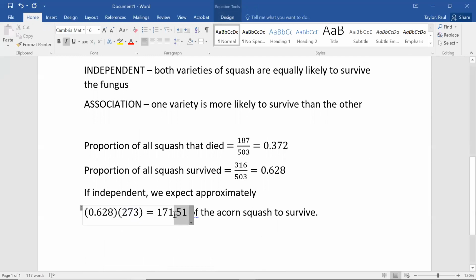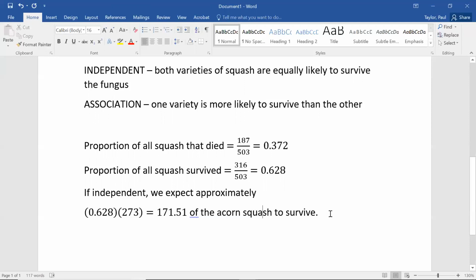Now, I know that you can't have 0.51 of a squash plant survive, but this is an approximation, so I'm just going to leave the decimal in there and say this is our guess, and I don't want to round it off. That would give away some of the information. It's more accurate to our guess to leave some decimals in there.